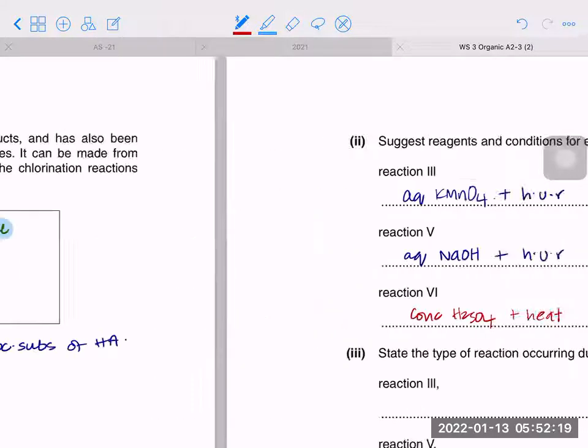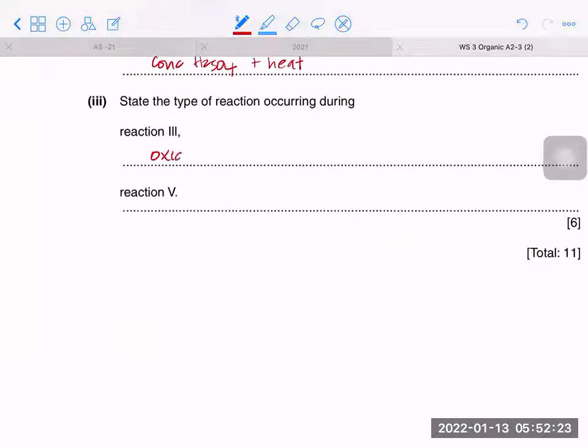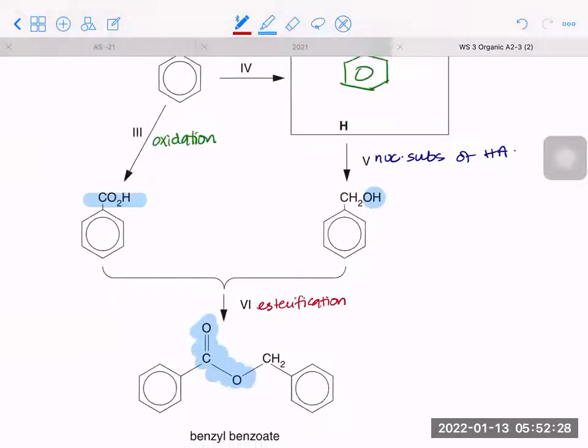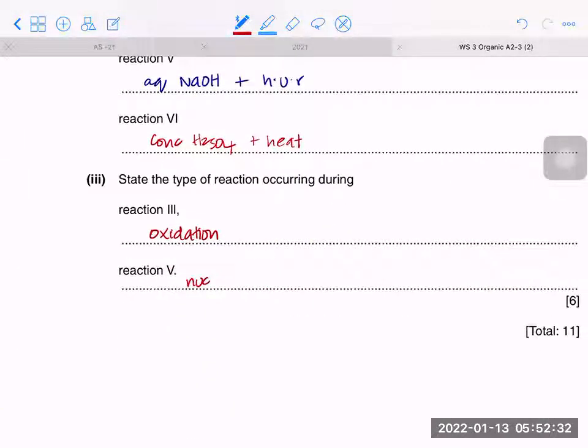State the type of reaction in 3. So we know that is oxidation. State the type of reaction in 5. So we know that is nucleophilic substitution of halogenoalkanes. Is this clear?